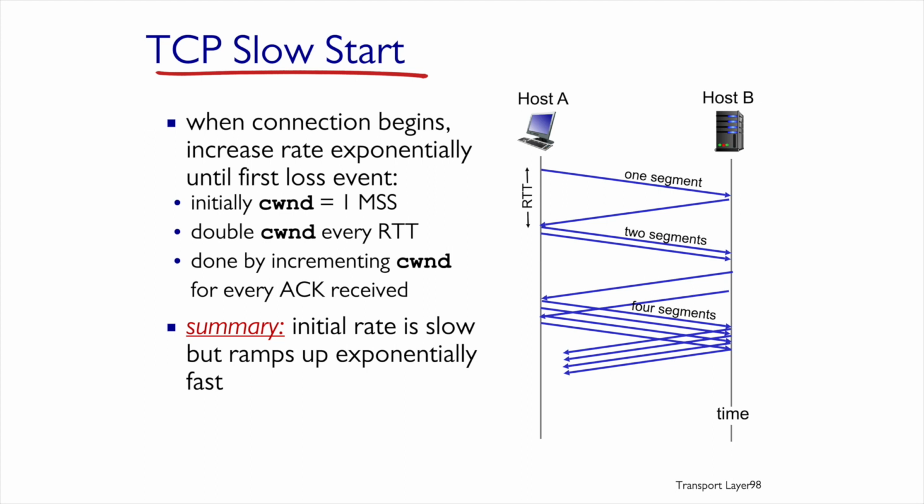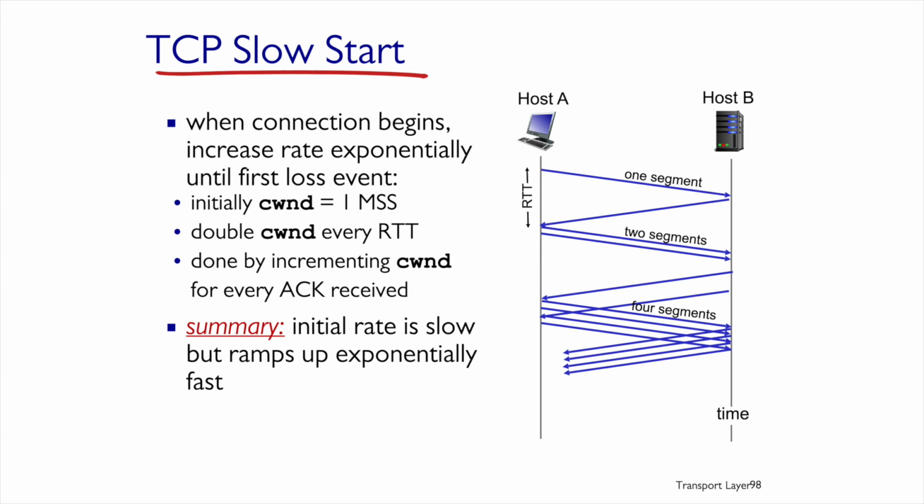Let's look at an example of transmission between host A and host B and understand how the slow start works. So at first, a single segment is sent from A to B because the window size, CWND, is exactly 1 MSS. This segment is acknowledged. It takes an RTT until the acknowledgement reaches host A.